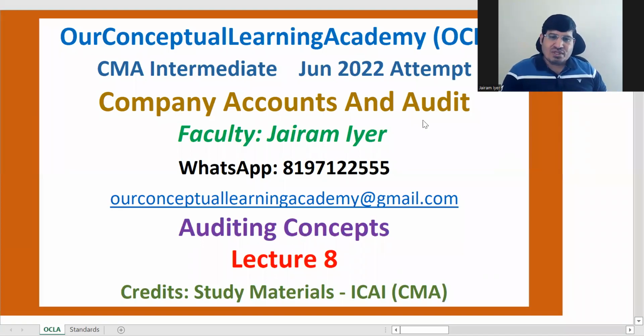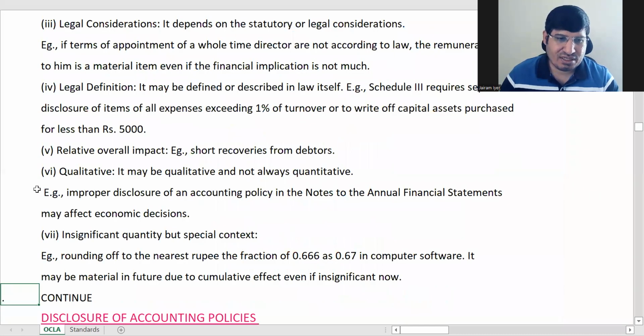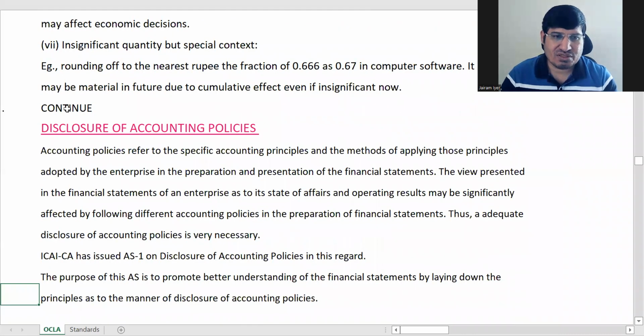Okay, so we'll continue with lecture 8 now of auditing concepts for CAAP. This is for CMA Intermediate, June 2022 attempt. ठीक है, तो चलिए lecture 8 को आगे लेके चलते हैं. So this is where we had ended last time.